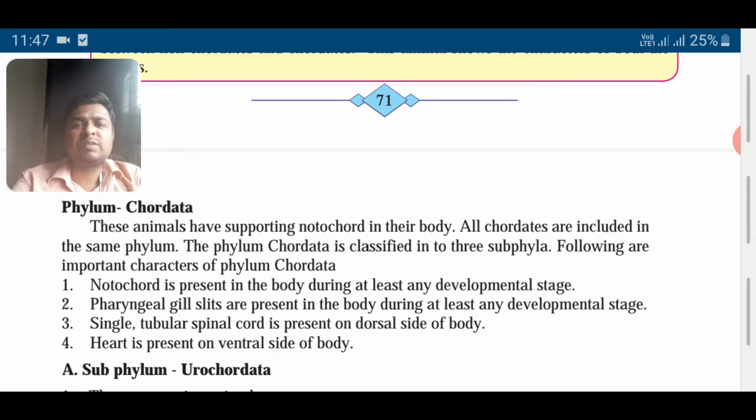A single tubular spinal cord is present. The heart is on the ventral side. Now suppose this is the animal, this is the mouth, then this part is called dorsal, this part is called ventral. So we as human beings have the heart on the ventral side, we are in the chordates.